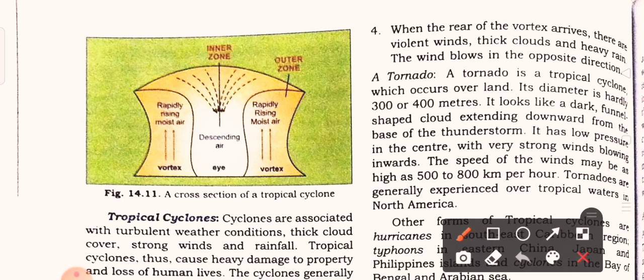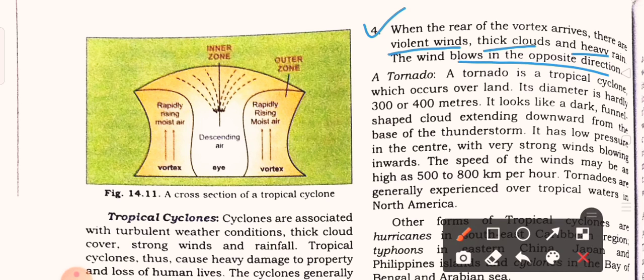After this, the next weather condition is when the rear of the vortex arrives, there are violent winds. Thick clouds and heavy rainfall occur in that region, and the wind blows in the opposite direction.